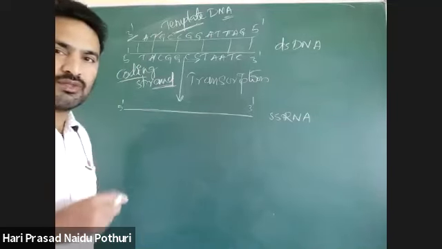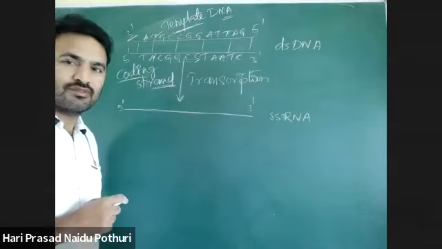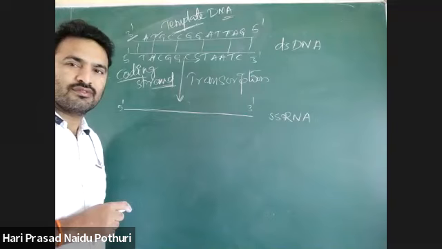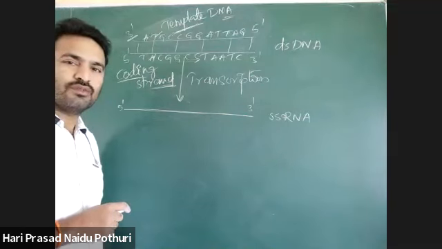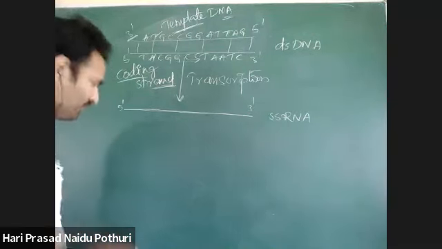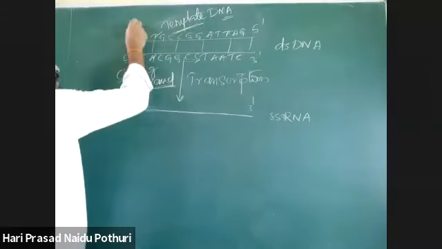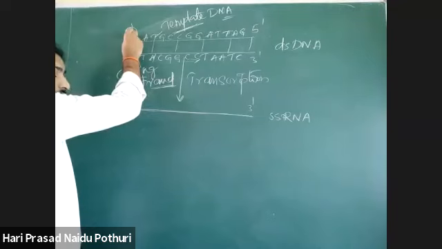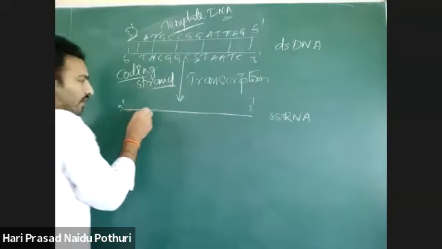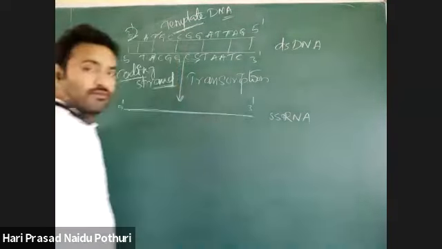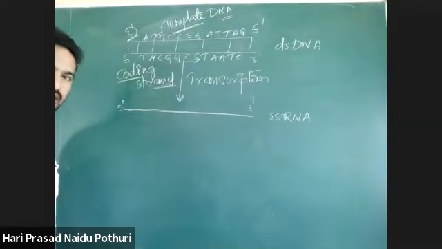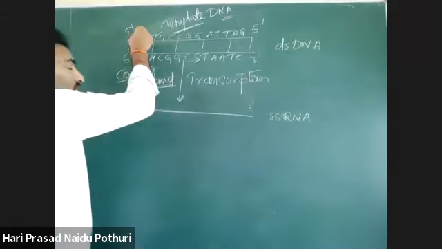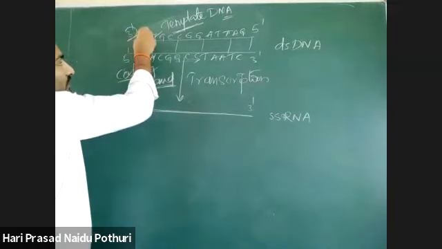Yeah, Vikram. How? See, as the 3 prime to 5 prime template is involved in transcription, there is synthesis of RNA in 5 prime to 3 prime. But the nucleotide sequence is complementary to this.